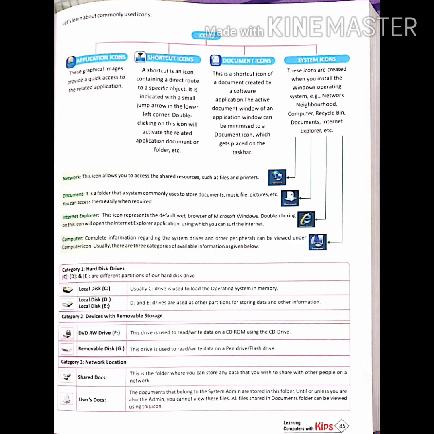Recycle bin. It works like a trash bin in which you throw waste papers. It is a folder that holds the deleted objects. You can always retrieve the deleted files until you have emptied the recycle bin. That means if we have deleted a file in our computer, we can get that file back to the same place from the recycle bin, only if the file is not permanently deleted. If a file is permanently deleted, it will not be restored.